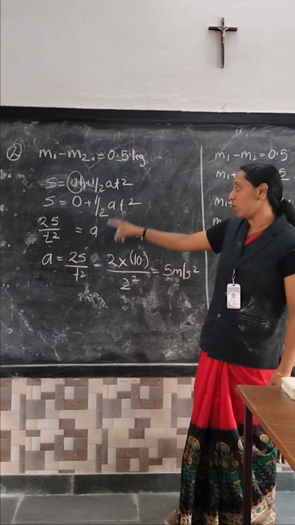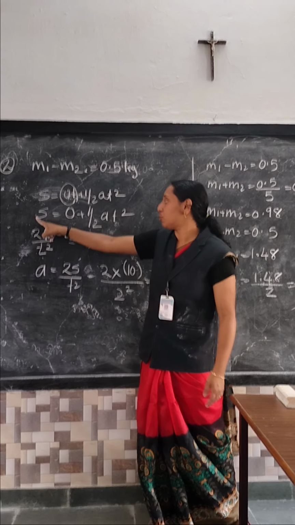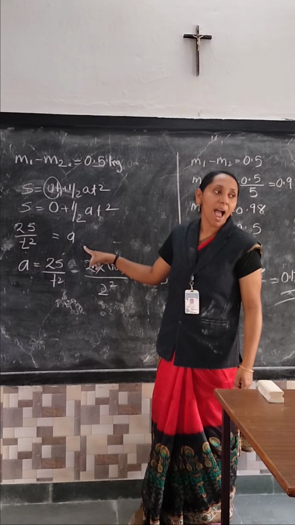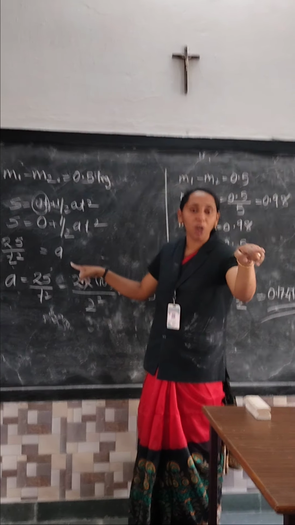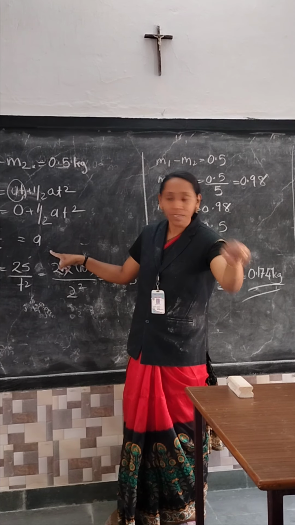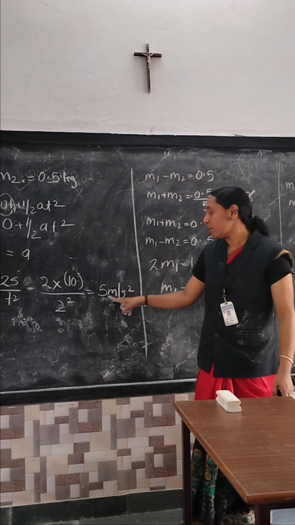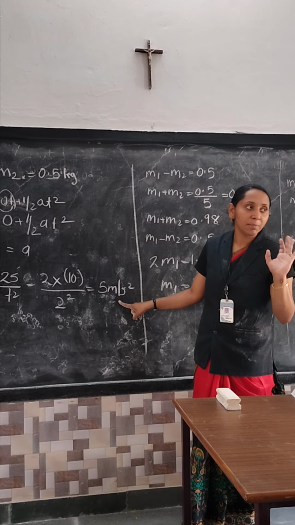So a equals 2s divided by t square, since the 2 goes to the other side by multiplication. A is for acceleration. The S value is already given, 10 meter. The T value is already given, 2 seconds. So 2 into 10 divided by 2 square, your answer is 5. Unit of a is meter per second square. This much clear, everyone?